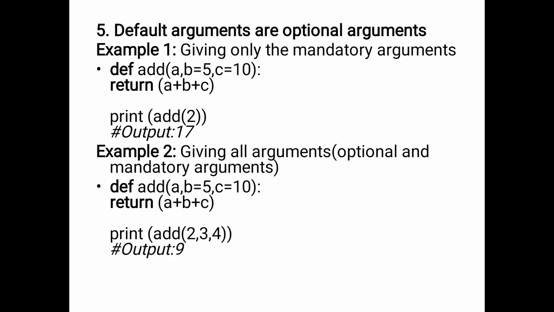And then giving all arguments. So b is already declared as b is equal to 5 and c is equal to 10, but at runtime we are taking 3 values. Okay, so the default arguments are optional and the normal arguments are mandatory. So at runtime we can update or change the values of the default arguments also. Okay, so the output of the add function is 9.